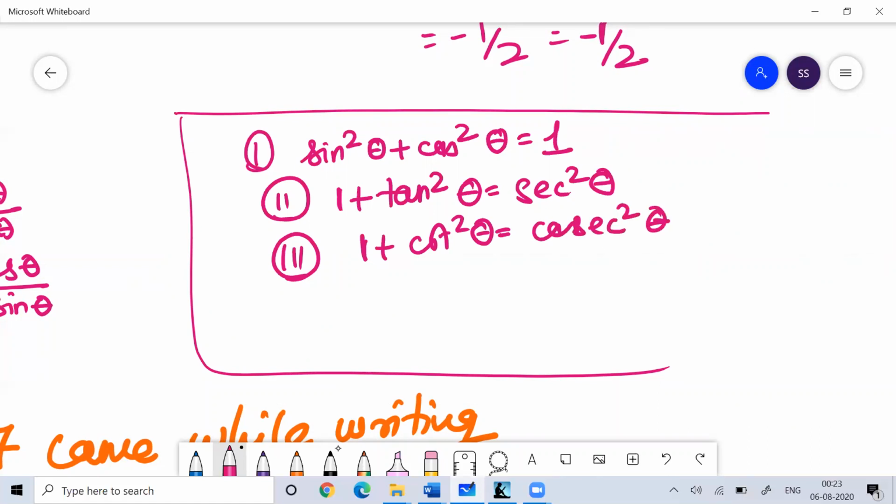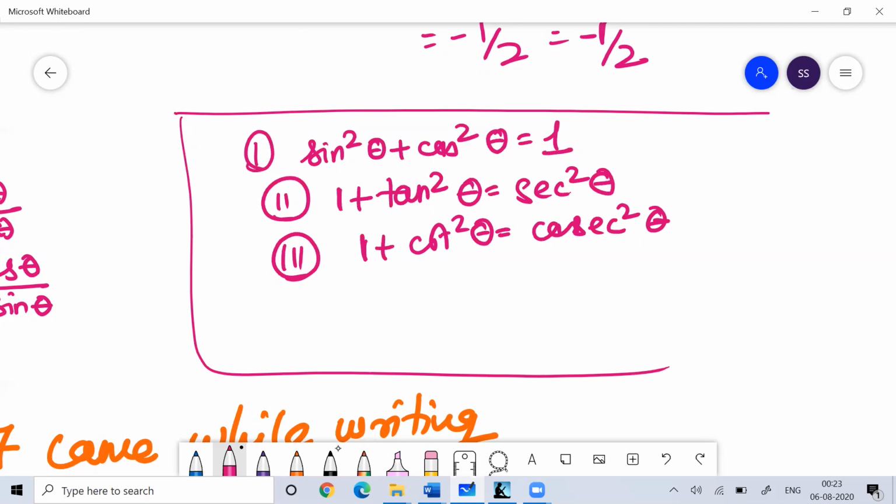We can remember and keep them. This will be helpful for solving many numericals. I have already made around 4 videos on trigonometry till now, and there I have discussed a few numericals based on these formulas. So these are very important formulas of trigonometric ratios which we need to always keep in our mind.